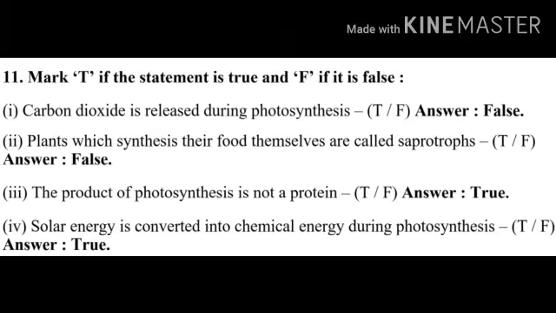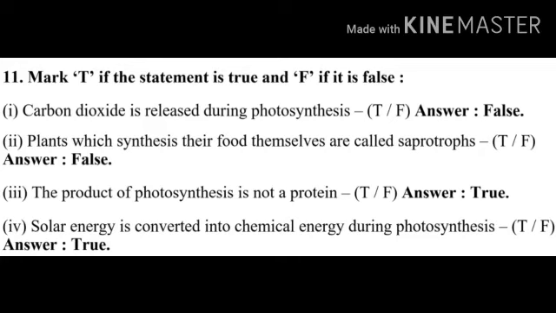11th one, mark T if the statement is true and F if it is false. First one, carbon dioxide is released during photosynthesis. Answer, false. Second, plants which synthesize their food by themselves are called saprotrophs. The answer is false. Third, the product of photosynthesis is not a protein. Answer, true. Fourth one, solar energy is converted into chemical energy during photosynthesis.